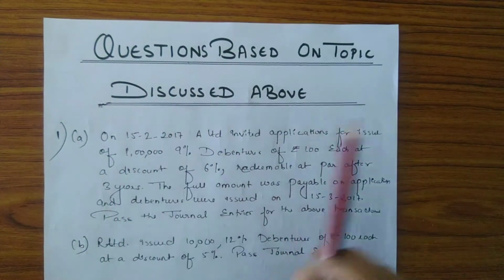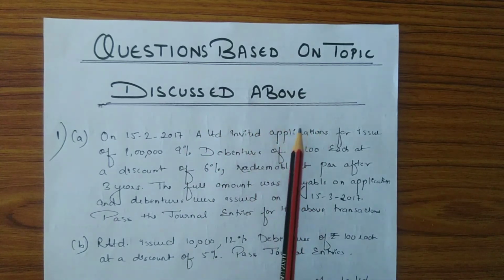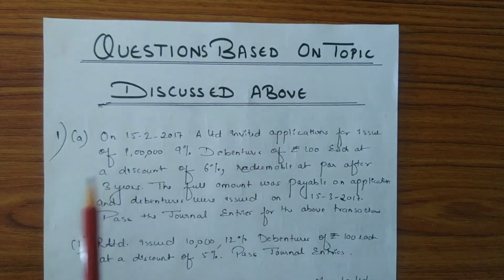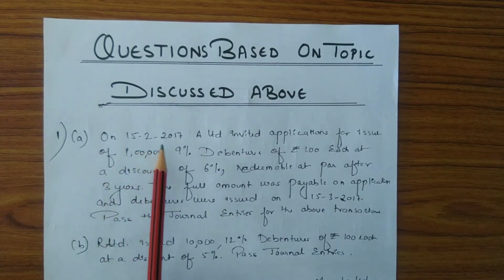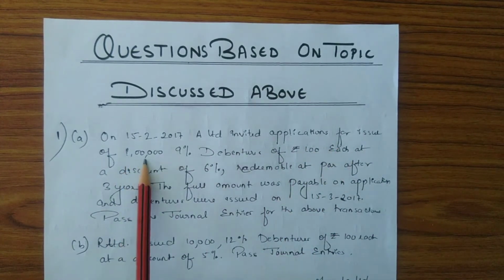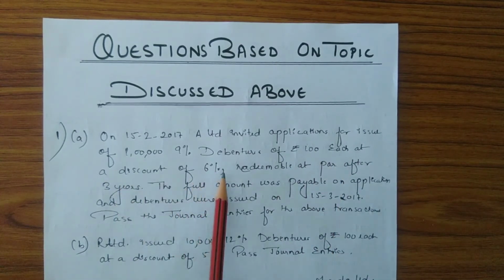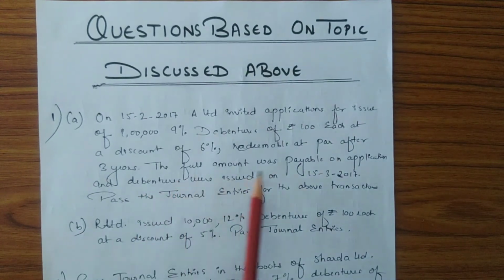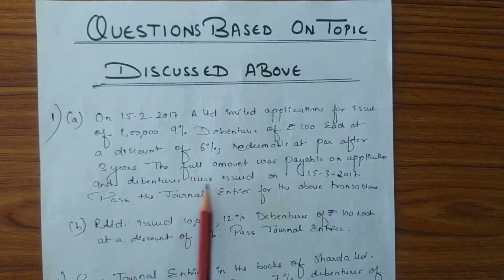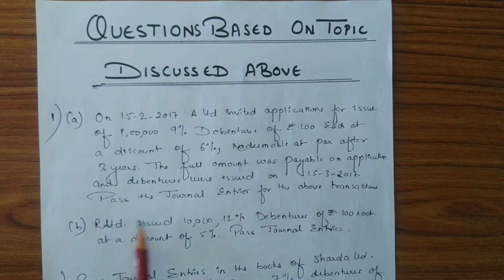Now here are some questions based on the topic discussed above, which was discount on issue of debentures. So the first question is, on 15 February 2017, A Limited invited application for issue of 1,09,000 debentures of rupees 100 each at a discount of 6%, redeemable at par after 3 years. The full amount was payable on application and debentures were issued on 15 March 2017. Pass necessary journal entries for the above transaction.